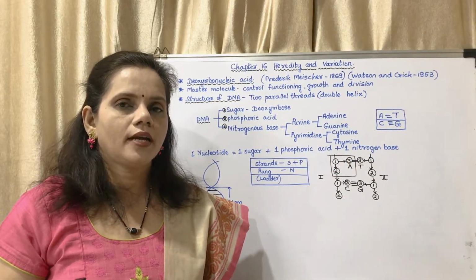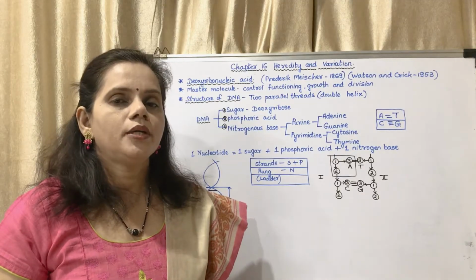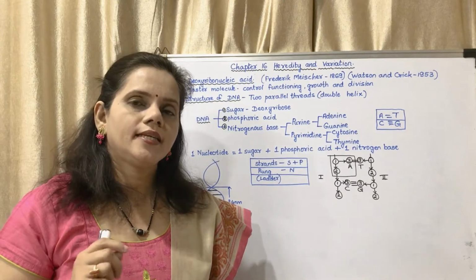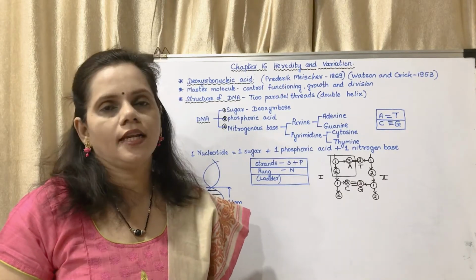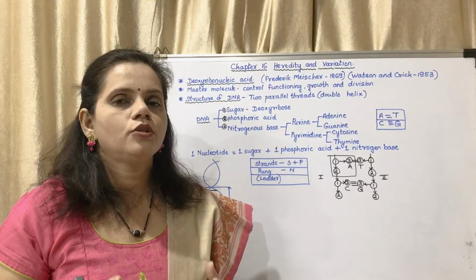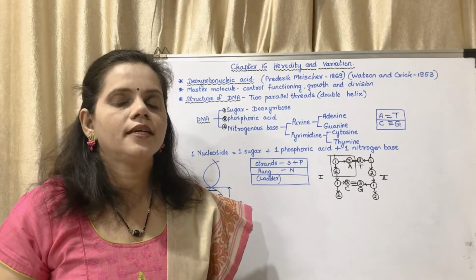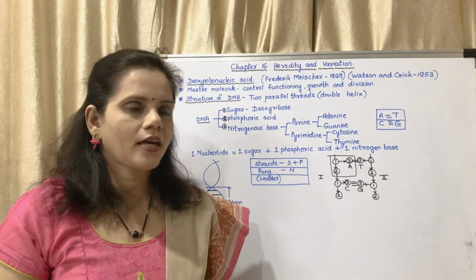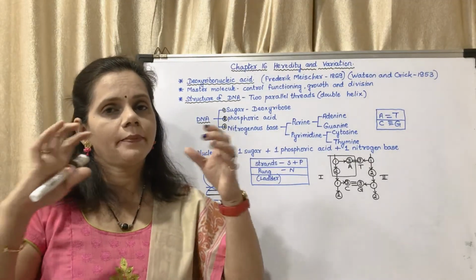So if you are going to write these bonds, in between A and T you have to draw 2 lines and in between C and G you have to draw 3 lines because it is 3 bonds. 2 lines means 2 bonds. 3 lines means 3 bonds. 1 line means 1 bond. Okay. So bond means there is a chemical bond.